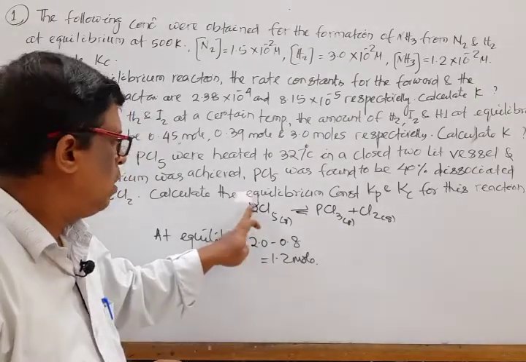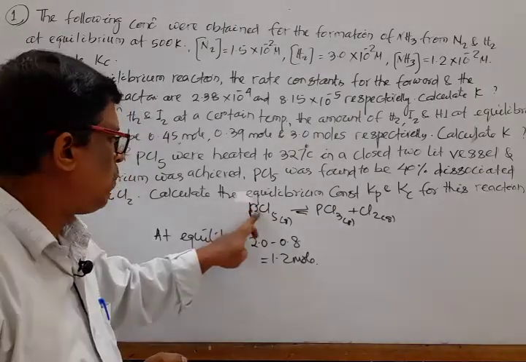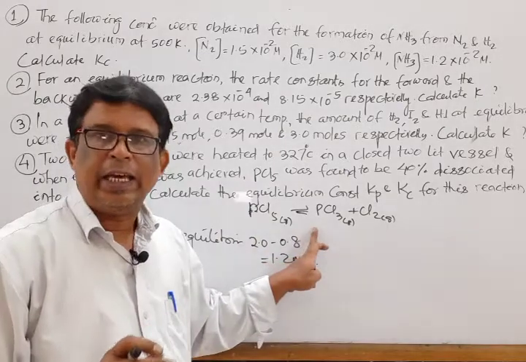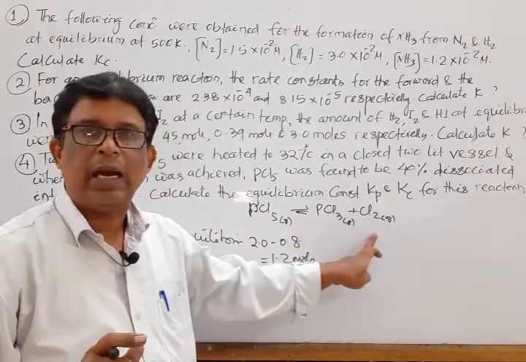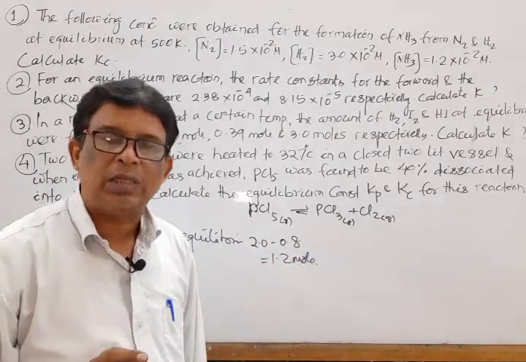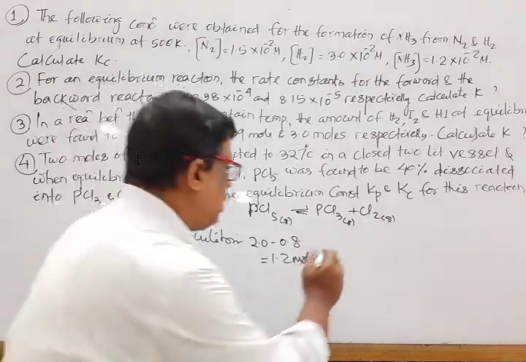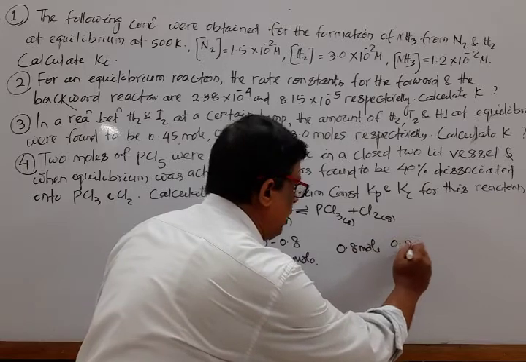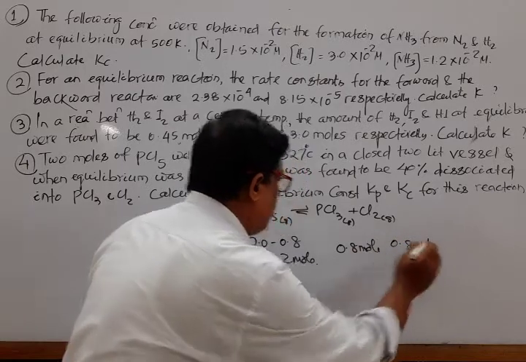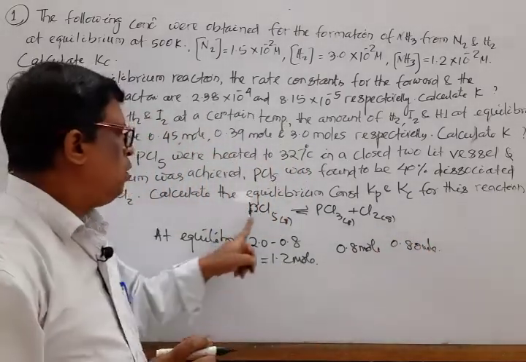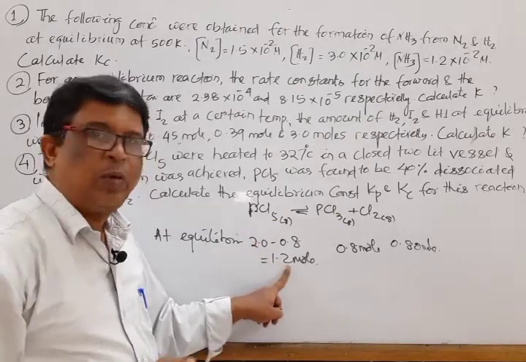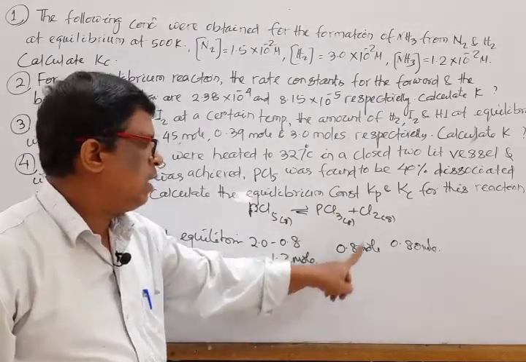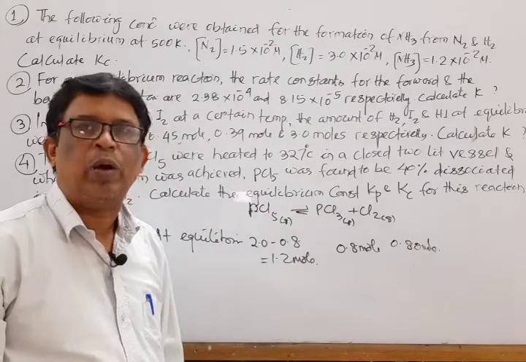Again, we know that when 1 mole of PCl5 dissociates, it gives 1 mole of PCl3 and Cl2. So what amount of PCl3 and Cl2 is formed? That is 0.8 mole and 0.8 mole. Now at equilibrium, what is left? PCl5 1.2 mole, PCl3 0.8 mole and Cl2 0.8 mole.